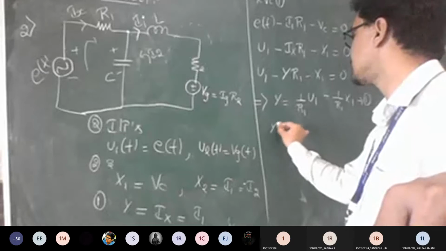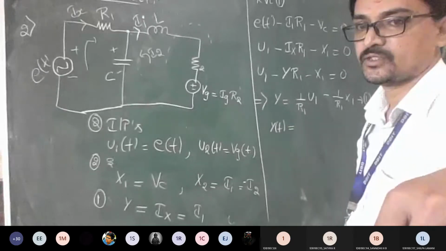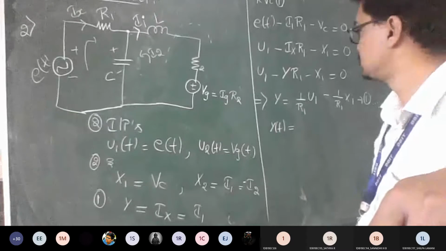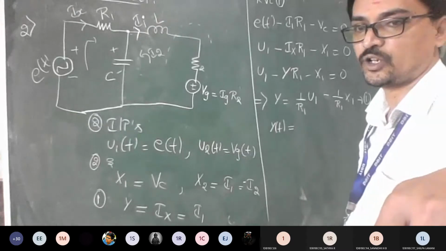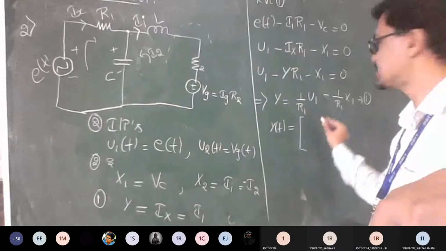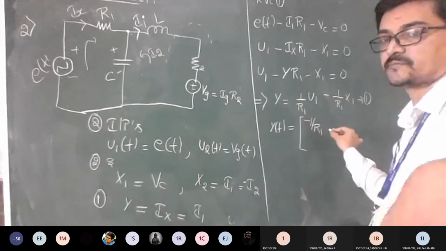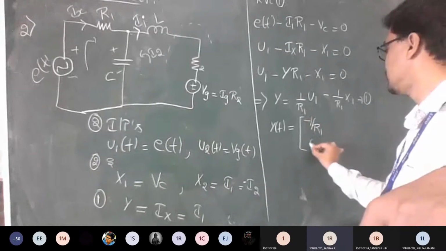So you can represent this as Y of t is equal to, in matrix form, the coefficients here. Only one output is there, right? Since X1 is there, I can write minus 1 by R1. X2 is not there, so it is going to become 0.